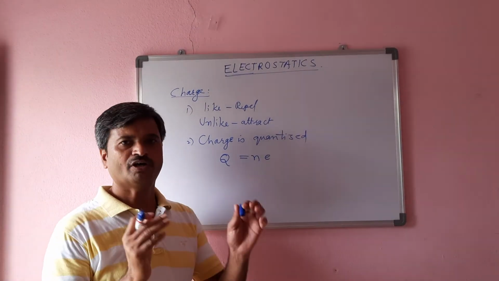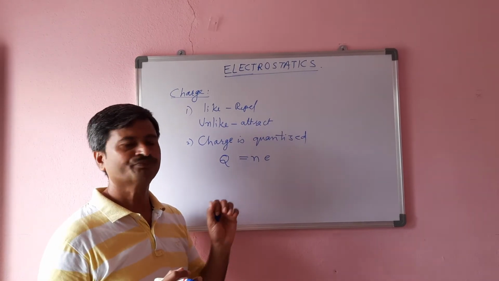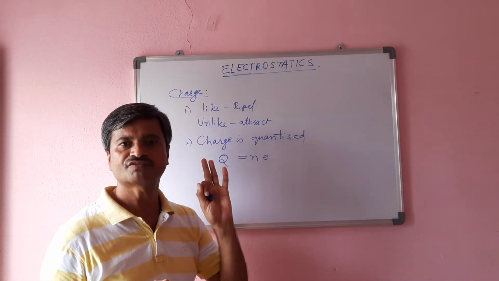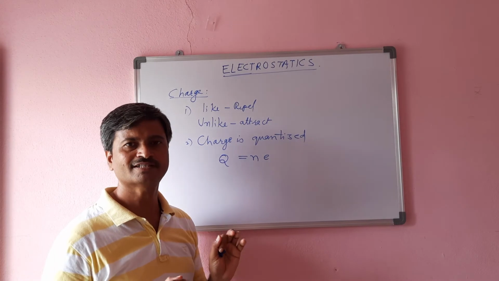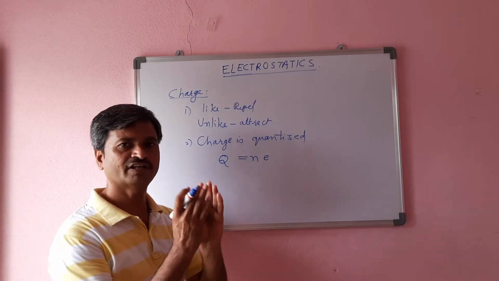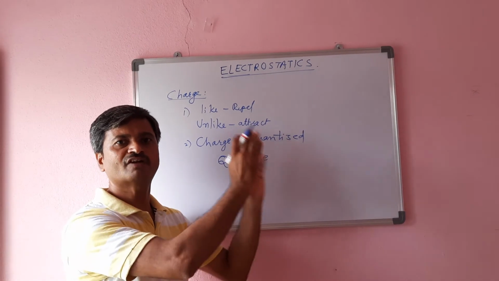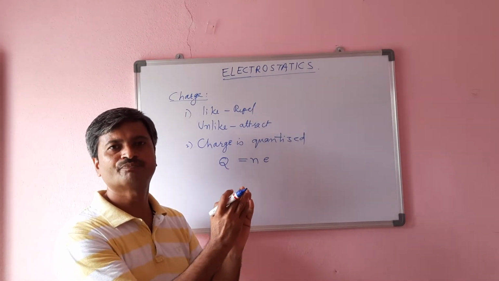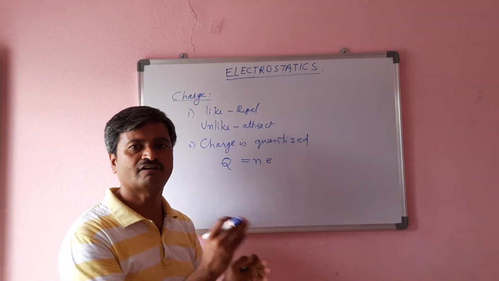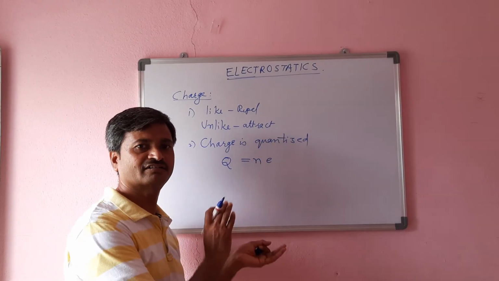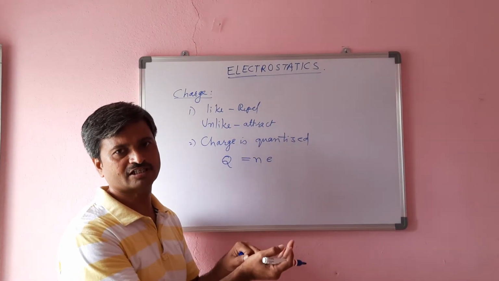If a body's charge is Q, then it should be an integral multiple of the charge of the electron. That is, the charge is either 1 electron, 2 electrons, 3 electrons or 1000 electrons or n number of electrons, but not half an electron or quarter electron. That is, either one electron is transferred or no electron is transferred.